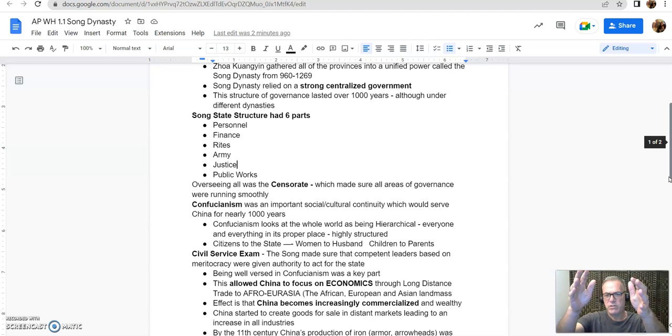Confucianism believes society should be in order. And at the top you have the emperor, and then you have the male leaders of clans, and then you have people who are not the leaders of clans under that male.